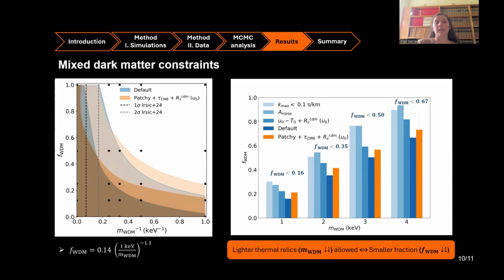And finally, we have another analysis that includes the highest degree of modeling to the best of our knowledge and accounts for patchy reionization and also for thermal priors that have been informed by the Thomson scattering optical depth derived from the cosmic microwave background as inferred by Planck. And this is this tau CMB parameter that appears on the slide. And what we found for these two main sets of analysis is that they are very consistent with each other, agreeing within less than 5%.